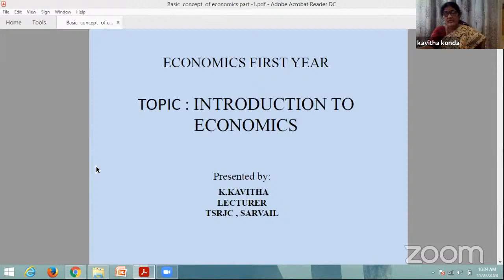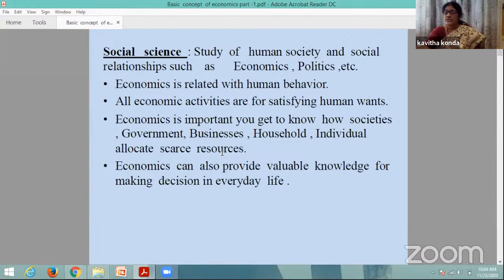And also the next thing is, economics deals with how an individual as well as the society will allocate scarce resources to satisfy their wants or their basic needs, and how they can satisfy them. So the different activities like agriculture, trade, industry, and other services are performed for earning and spending of money.